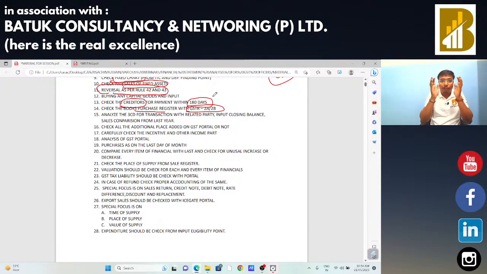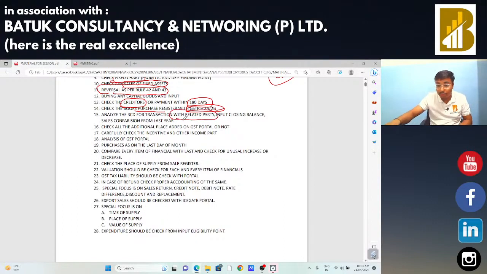But for checking purposes, we need to compare the purchase register with the GSTR 2A return to check that there is a proper reconciliation and no input tax credit which is not available in GSTR 2A. And if the taxpayer has claimed input tax credit on that account, in that case we need to check the things. Okay, sir. So that is the scenario on which we need to check. Next, sir, related party transaction.